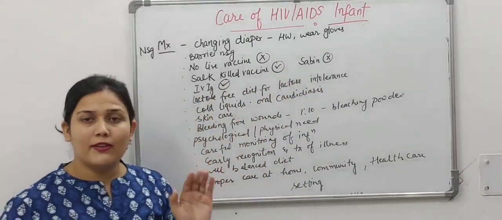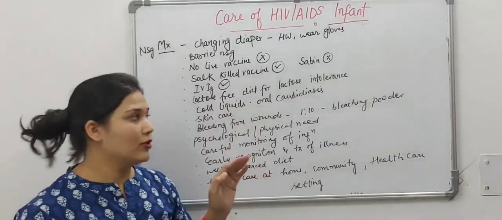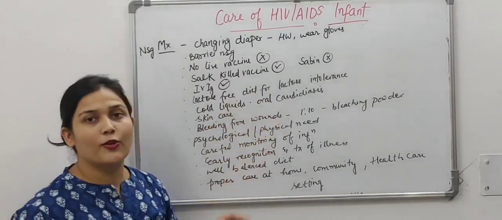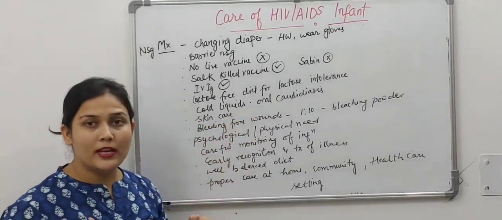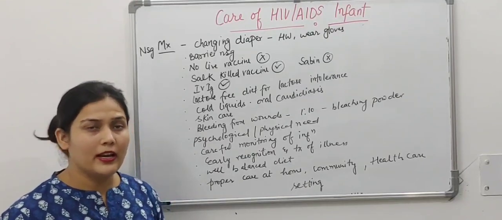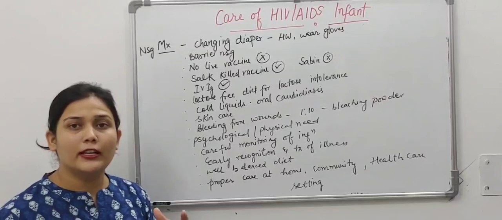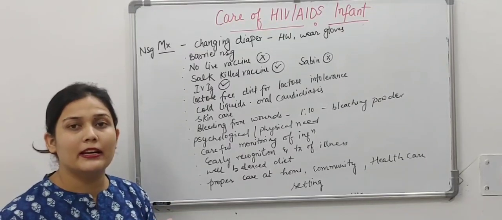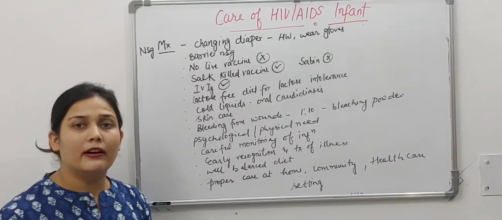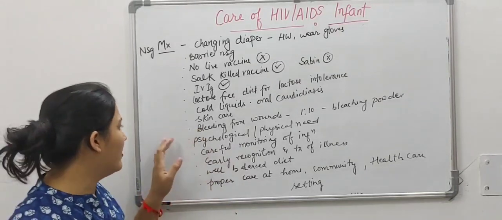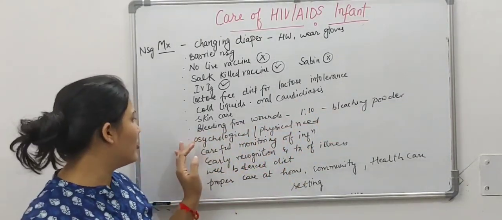IVIG can be given if the child is having infection. Lactose free diet if the child is having lactose intolerance. Cold liquids for oral candidiasis, and antifungal drugs can be given. Skin care to be checked and maintained regularly, because any cut, wound or skin abrasion will lead to infection, and the chance of getting infection becomes more and more. If there is bleeding from any wound, 1 to 10% bleaching powder can be used.